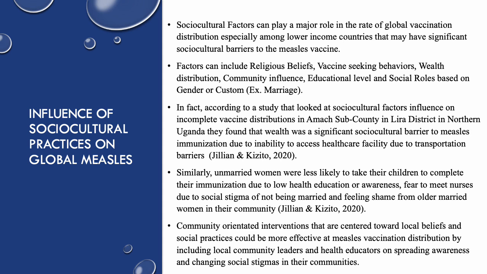In fact, according to a study that looked at sociocultural factors' influence on the incomplete vaccine distributions in Amach sub-county in Lira district in northern Uganda, they found that wealth was a significant sociocultural barrier to measles immunization due to the inability to access healthcare facilities because of transportation barriers.